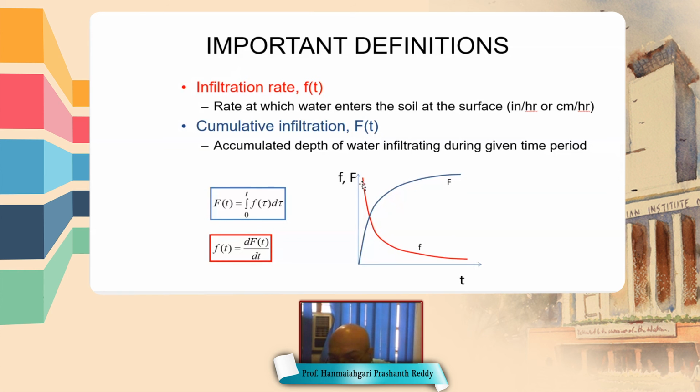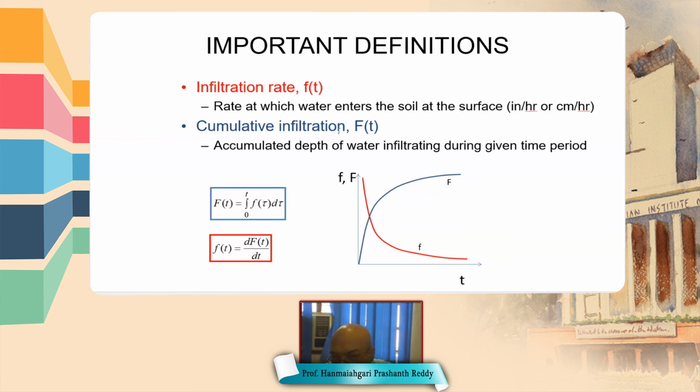Here you can see the red line, which shows the infiltration rate. Infiltration rate is the rate at which water enters the soil surface. The infiltration rate decreases exponentially with time, because initially the soil is very hungry, so it takes a lot of water, but as the voids are being filled, it takes less and less water. Therefore the rate at which water seeps into the ground at the surface decreases exponentially with time.